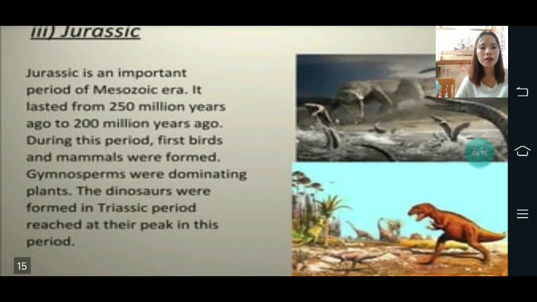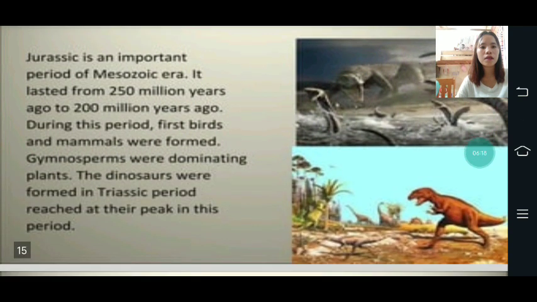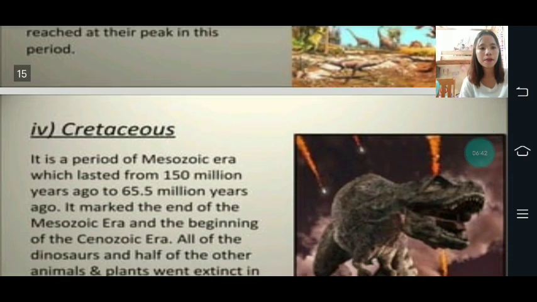Then the Jurassic. Jurassic is an important period of the Mesozoic era. It lasts from 250 million years ago to 200 million years ago. During this period, the first birds and mammals were formed. Gymnosperms were the dominating plants. Then the dinosaurs, which were formed in the Triassic period, reached their peak in this period.